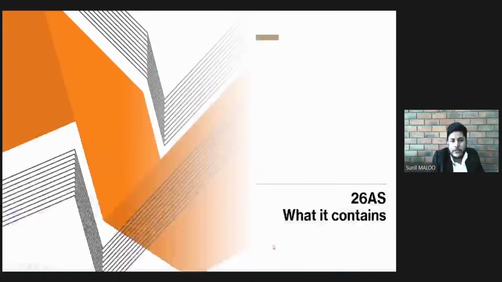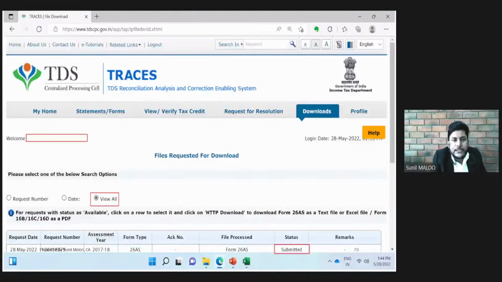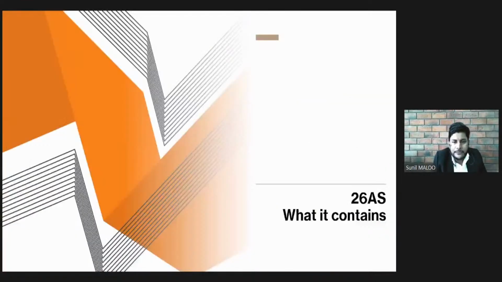So we can get the 26AS by this alternate method also. So whenever there is a bulky 26AS, it is always better to download the 26AS from option 2, which is the only available option with us in case of bulky data.